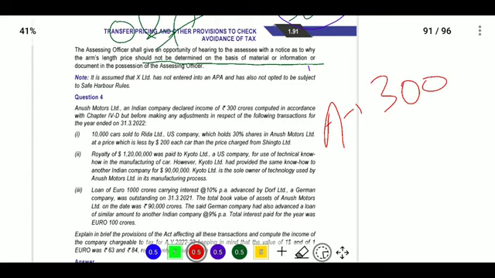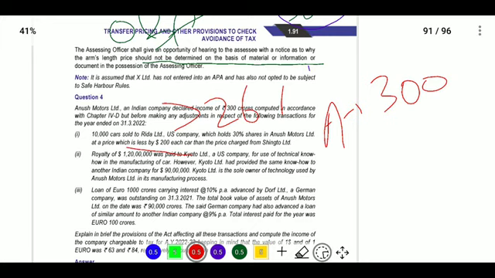Next, okay, what is there? 100 cars were sold to Rida Limited, a US company, which holds 30%. 30% means more than 26%, so it is an associated enterprise and a non-resident person. It is required to maintain ALP, and they have not maintained the ALP, because they received less by 200 rupees.